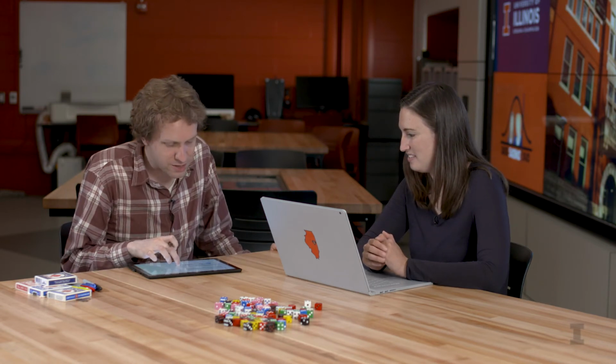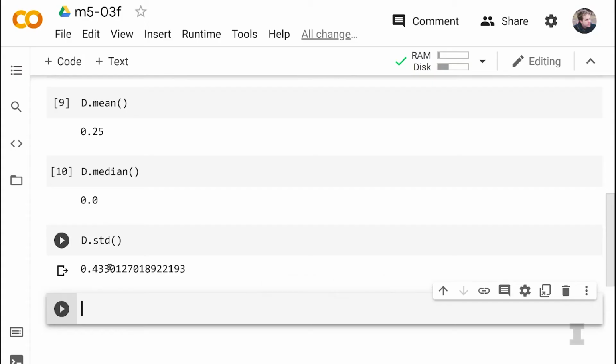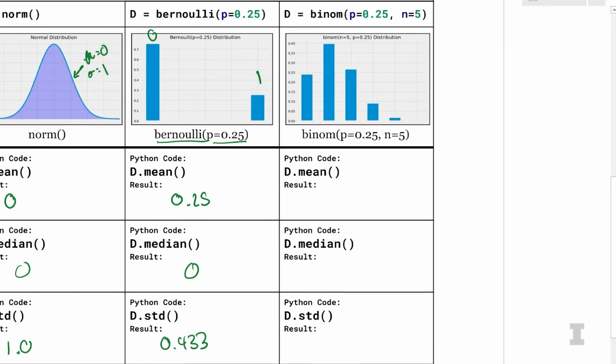And then the standard deviation. Carly worked through some of these with us, but often if we want to skip over the math and just see what the standard deviation is, we can just ask Python d.std. And we get 0.433. So the standard deviation of this distribution is 0.433. This works for any distribution that we have in Python.